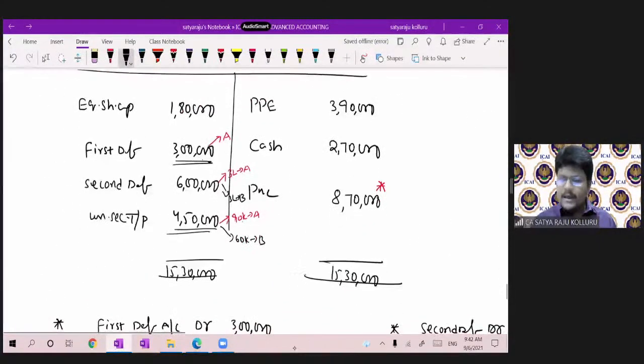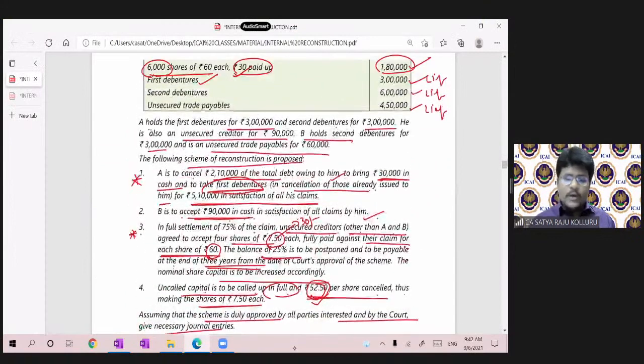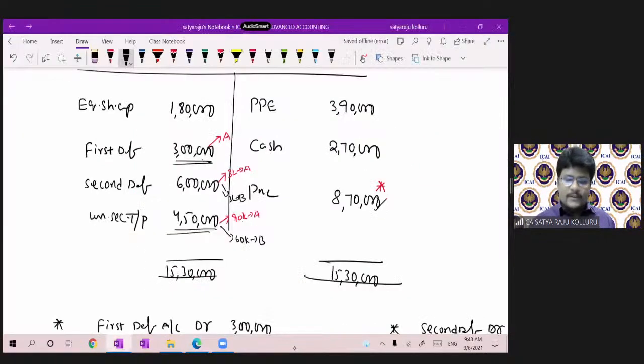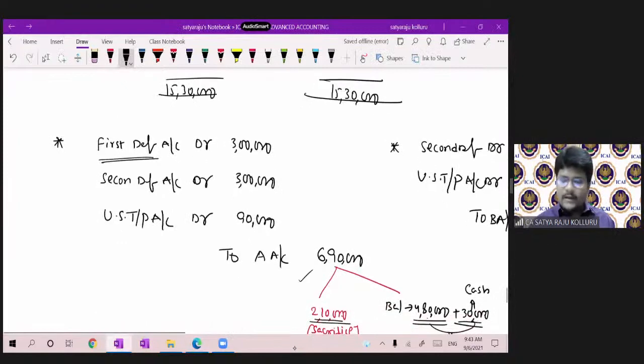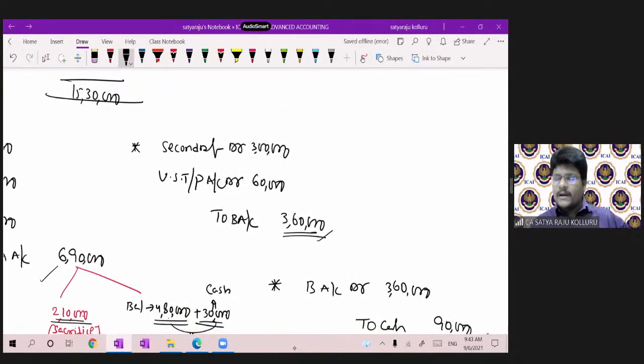Which was Repair Limited. I got a debit balance of P&L account of 8,70,000. So PPE you should take at book value, not the estimated price. Cash was given, so uncalled capital doesn't exist in the balance sheet. Equity share capital, first debenture, second debenture, unsecured trade payables, everything was given. Now he's talking about, out of first debentures, second debentures, and unsecured payables, something related to A, transferred to A. Second debentures, unsecured trade payables, something related to B.